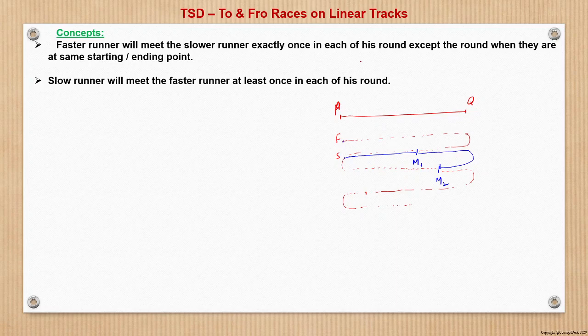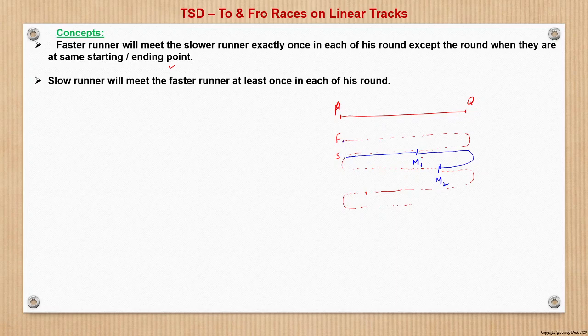So that is why I have used this term: the faster runner will meet the slower runner exactly once in each of his rounds, except the round when they are at the same starting or ending point. In that round the faster runner will not meet the slower runner. So that is a very important concept here. We will try to understand it through examples also.